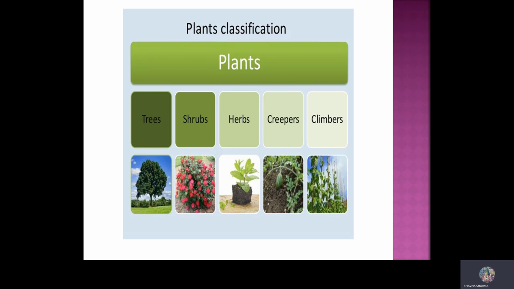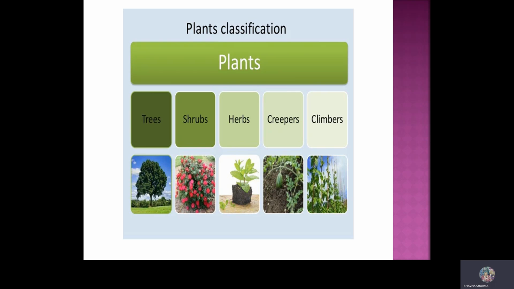Further, we have two other kinds of plants. They are climbers and creepers. So what are creepers? These are plants which have a soft, weak, and green stem. Hence, they cannot stand straight and instead spread themselves on the ground. Examples: pumpkin, bottle gourd, etc.